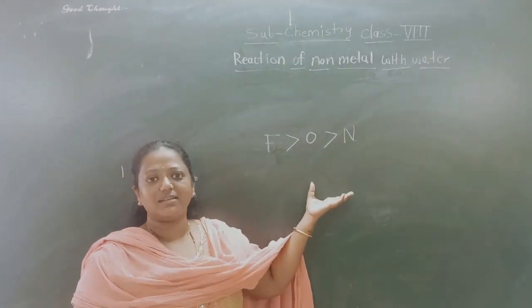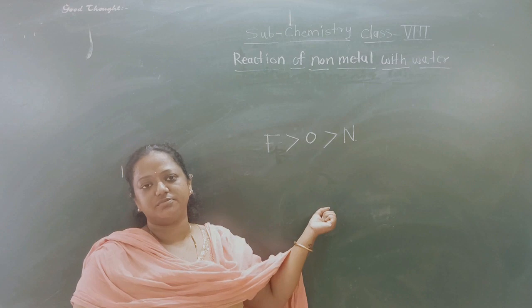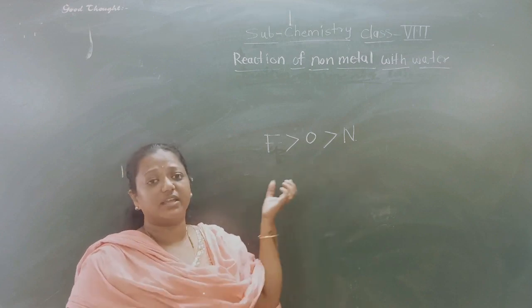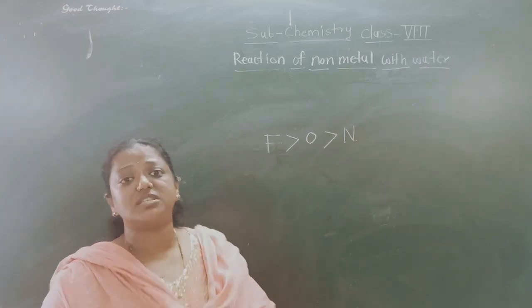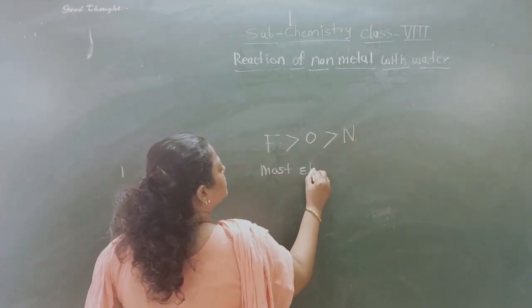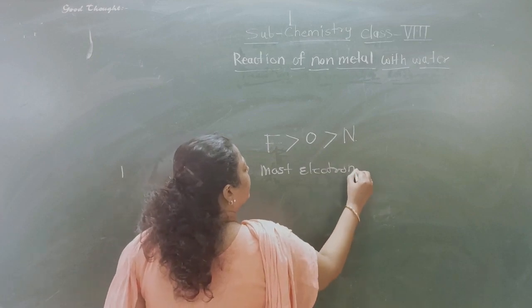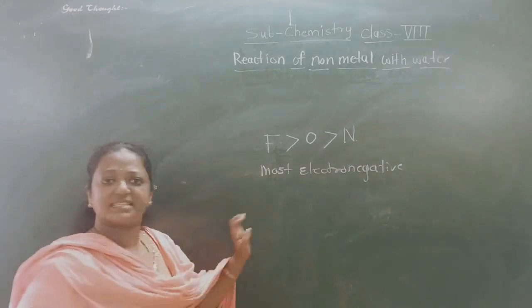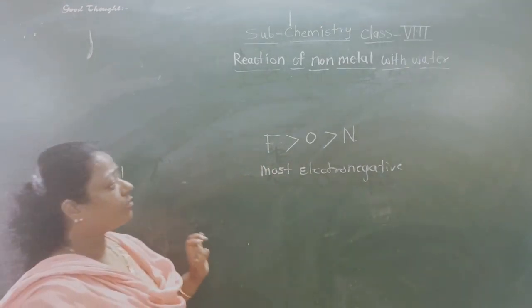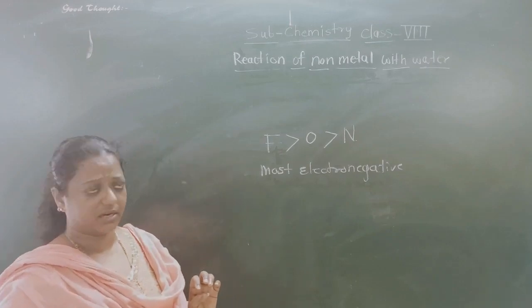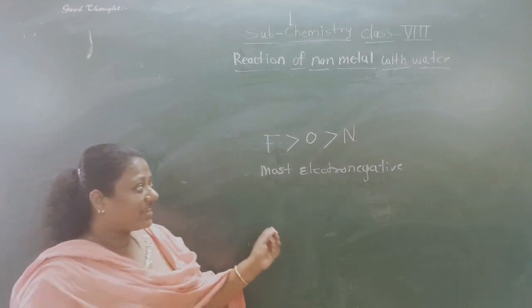These three are the most electronegative elements, but among these three, fluorine is the most electronegative. Understood?